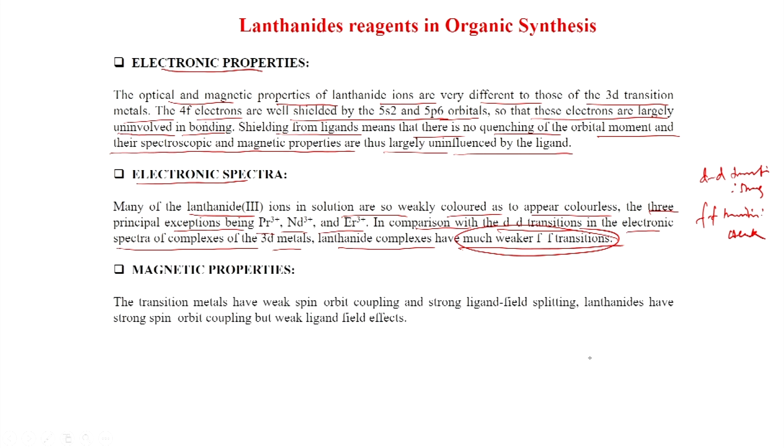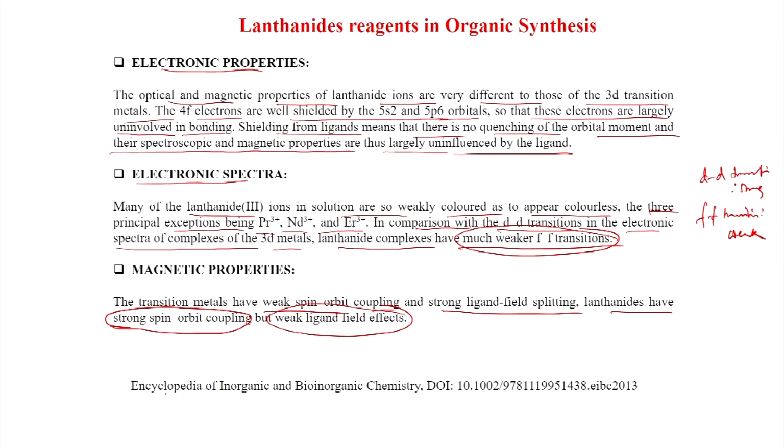Magnetic properties: the transition metals have weak spin orbit coupling and strong ligand field splitting. Lanthanides have the opposite actually. They have strong spin orbit coupling, but very weak ligand field effect, whereas transition metals have a strong ligand field effect. This was reviewed from the Encyclopedia of Inorganic Chemistry.